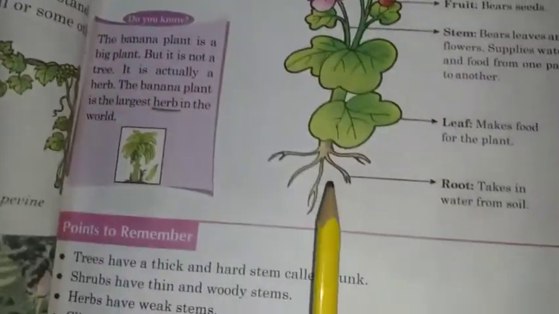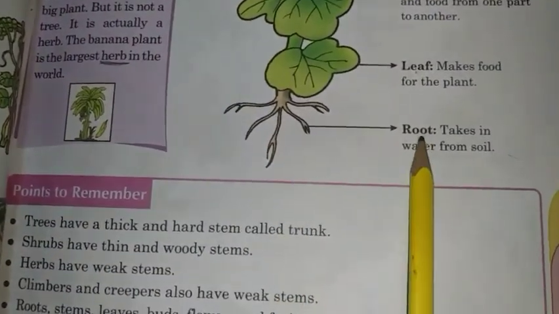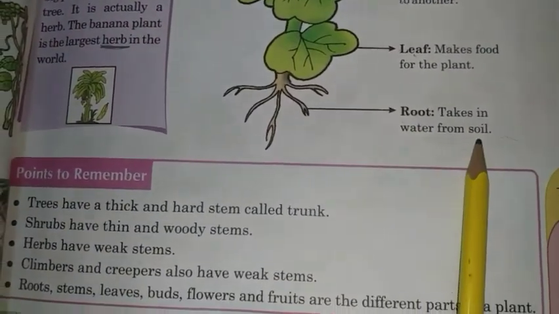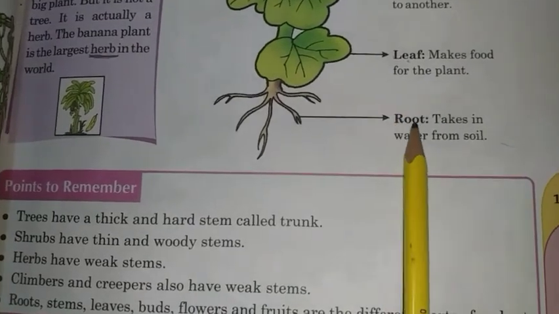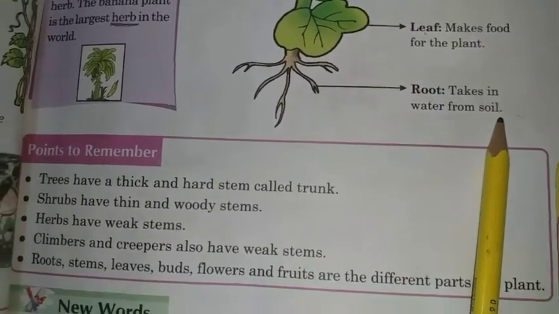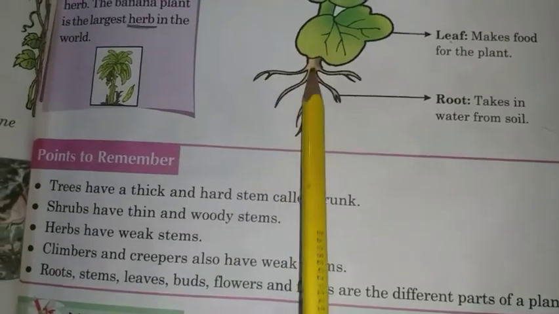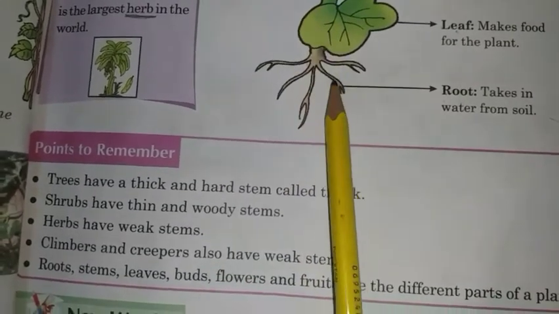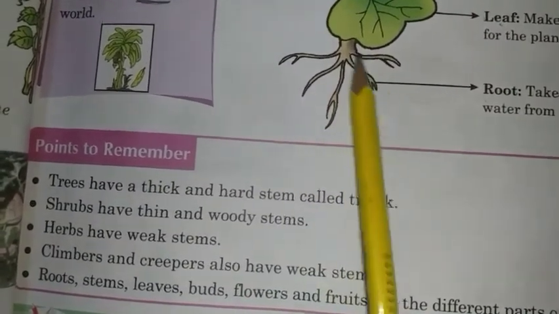A plant starts from its roots. What is the function of roots? Roots take in water from the soil. Roots hold the plant to the ground. They also take in water and nutrients from the soil.